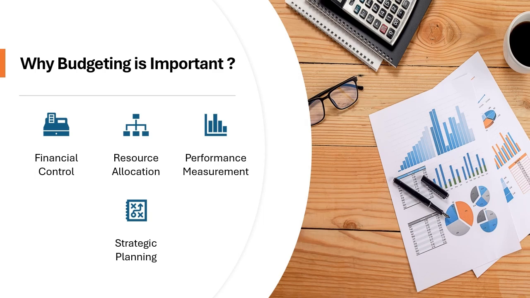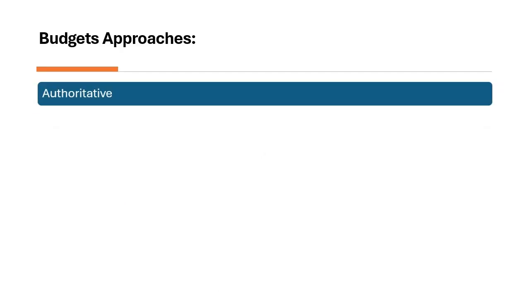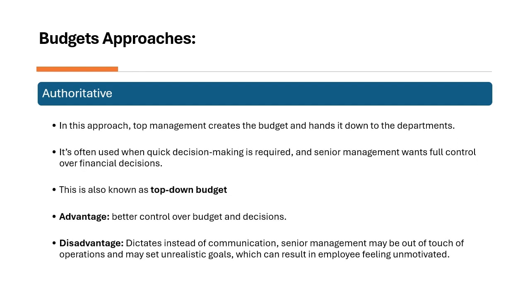A well-prepared budget is the backbone of effective financial management in any facility. This helps maintain control and ensure alignment with the organization's mission. Budget approaches. There are three main types of budgeting approach. The first one is authoritative. In this budgeting approach, top management creates the budget and hands it down to the departments. This is often used when quick decision making is required and senior management wants full control over financial decisions. This is also known as top-down budget.